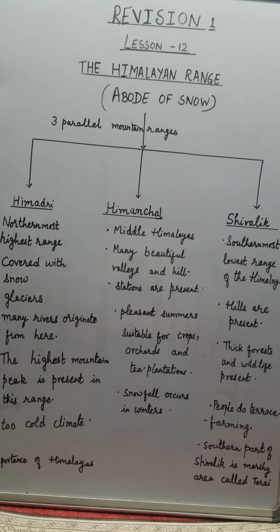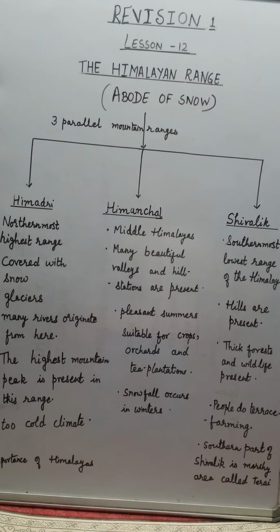Himalayas, in Sanskrit, means the abode of snow. It is called abode of snow because all the time in the Himadri region, the mountains are covered with snow. The Himalayas stretch in a long curve from Jammu and Kashmir in the north and in the east to Arunachal Pradesh.